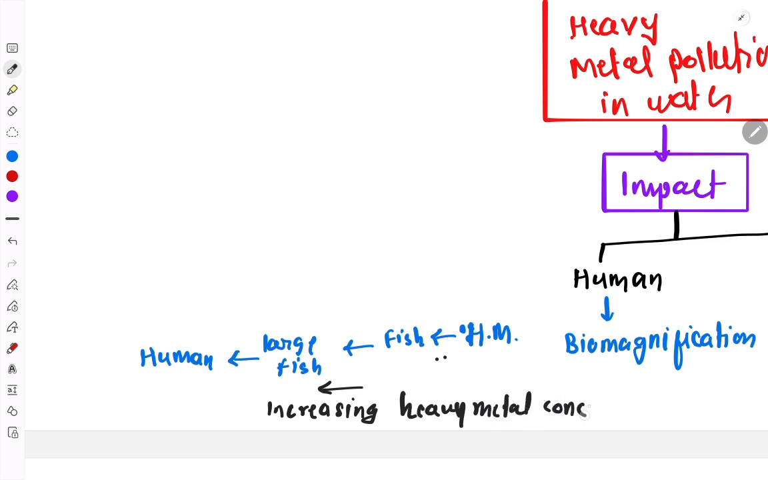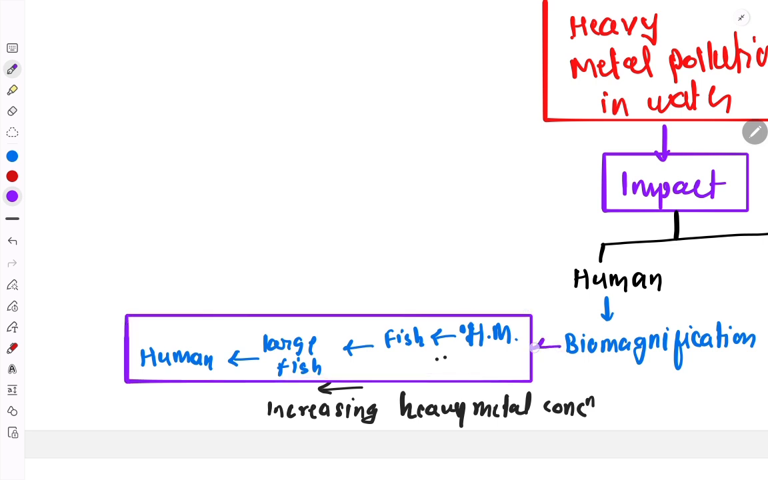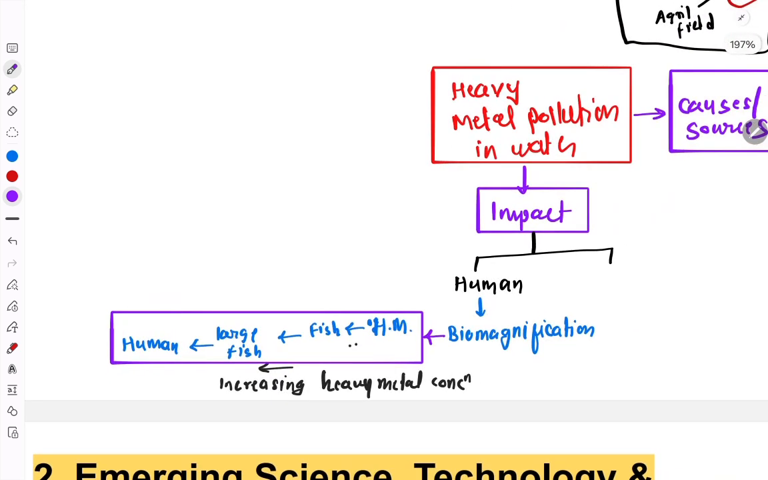Okay, this is called as what? This is called biomagnification: the rising concentration of a pollutant from one trophic level to another. See, this is trophic level 1, this is trophic level 2, this is trophic level 3. If in the subsequent trophic levels the concentration of the pollutant keeps on increasing, that is called biomagnification.